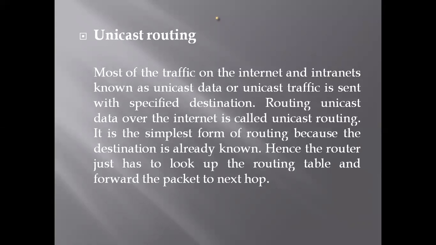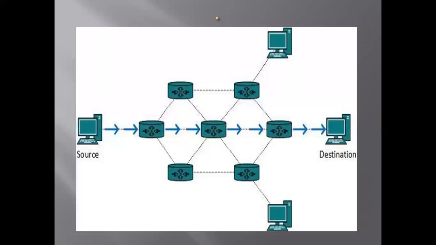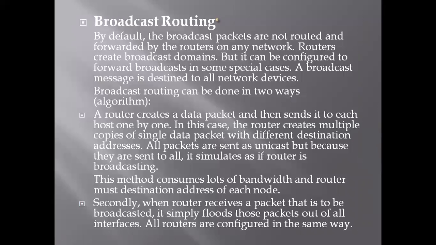So first we discuss unicast routing. Most of the traffic on the internet is known as unicast data or unicast traffic, which is sent with a specified destination. Here is the diagram of unicast routing. This is the source and this is the destination. There are so many ways to go from source to destination, but in unicast routing we decide to go by one route. So this is called unicast, which has only one route to go from source to destination.